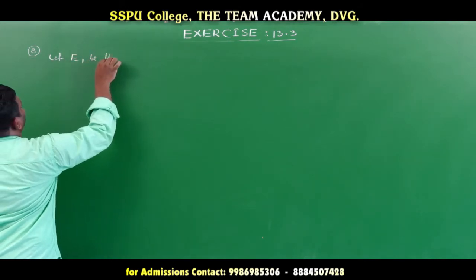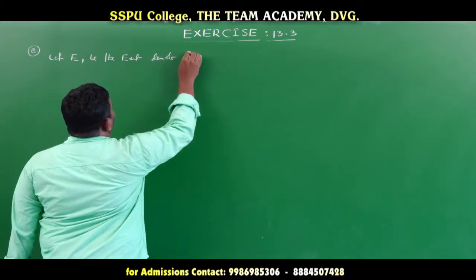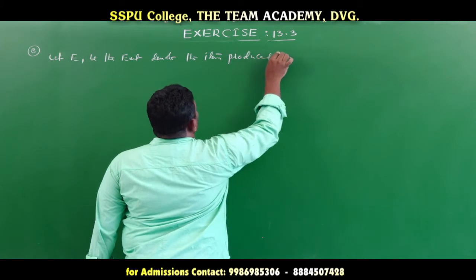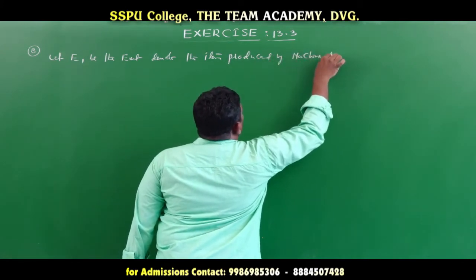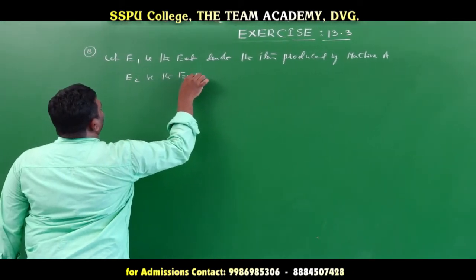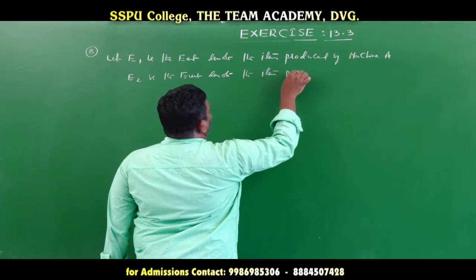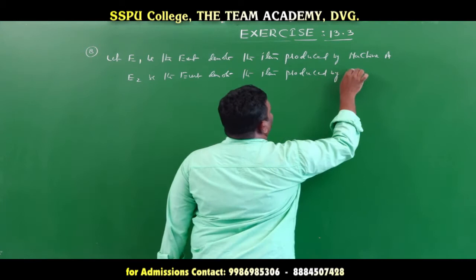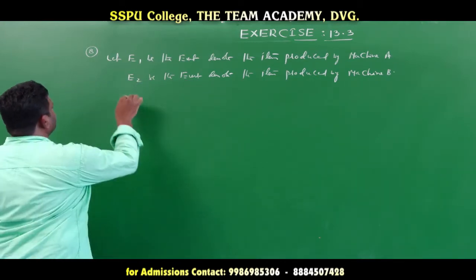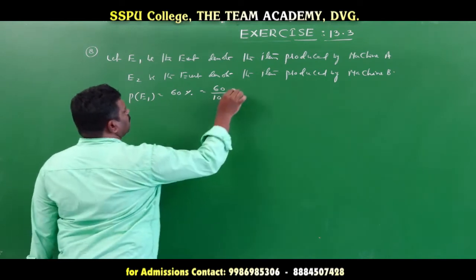Let E1 be the event denoting the item produced by machine A. Next, let E2 be the event denoting the item produced by machine B. Now here the two machines produce items and the probabilities are given. The probability of E1 is 60%, that is 60 by 100, which is 3 by 5.